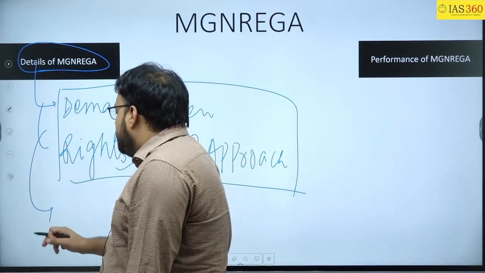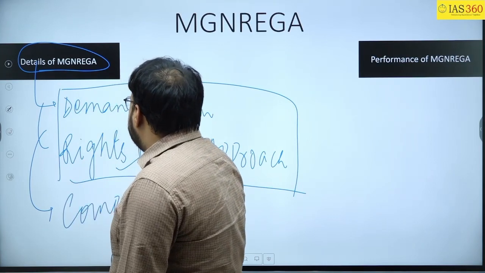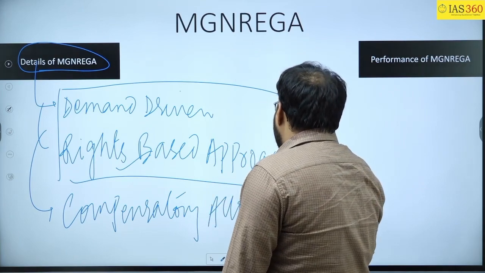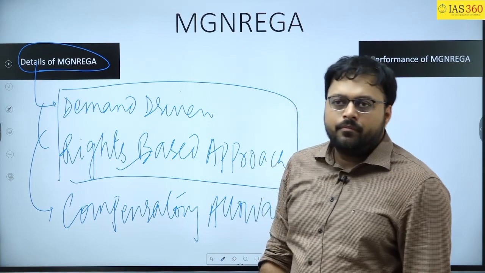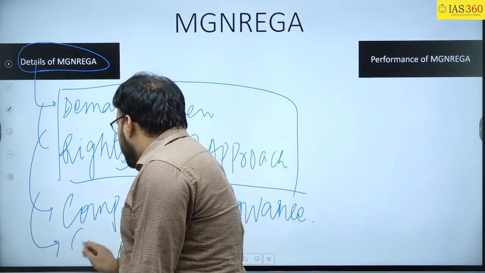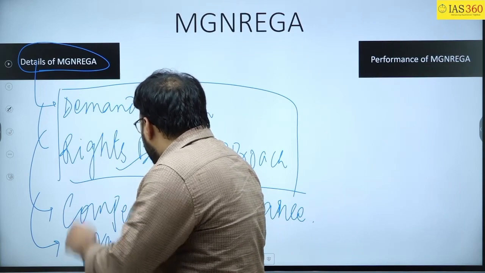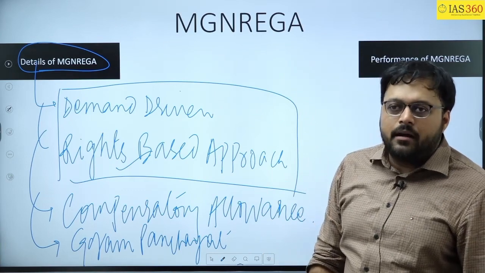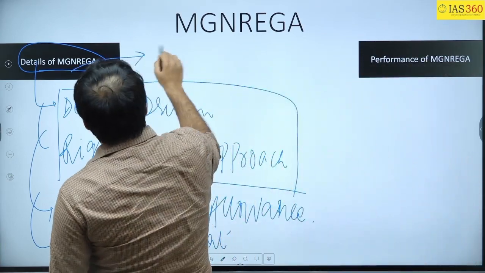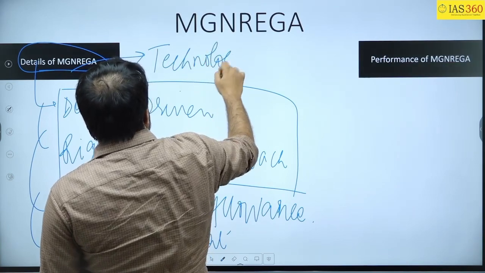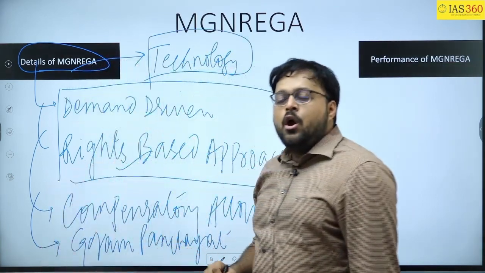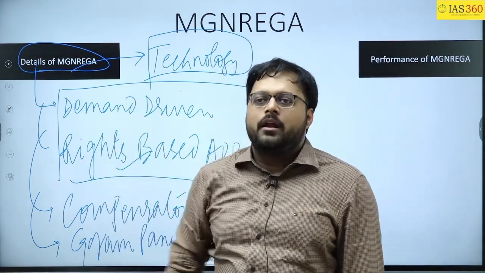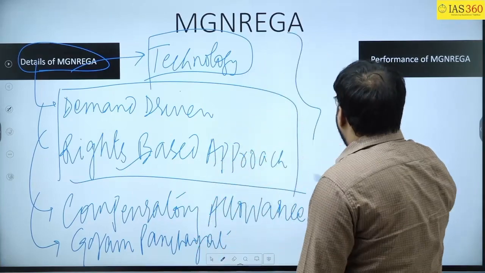And if you are not getting the work, then there is also a compensatory allowance at the rate of 0.15 of wages per day. Then there is also an empowerment of the Gram Panchayat, because the Gram Panchayat will execute the work under MGNREGA. Then MGNREGA talks about the use of technology for salary transfer or fund transfer from the central government to the state government and then to the local level panchayat. So this is the detailing of the MGNREGA.